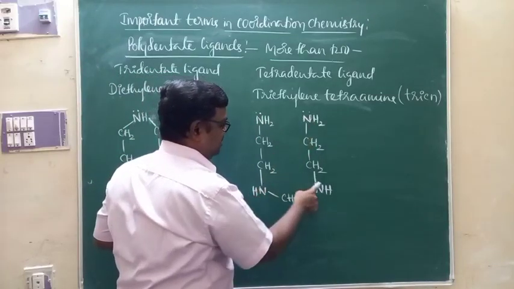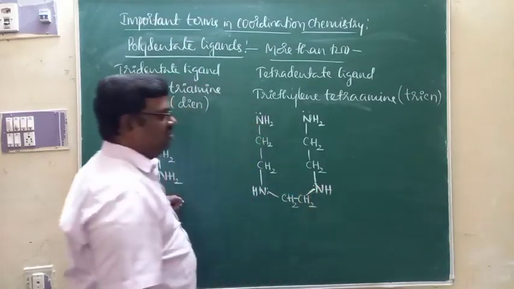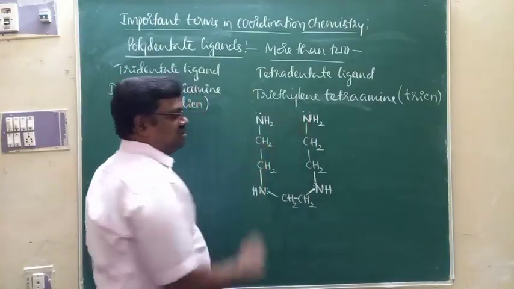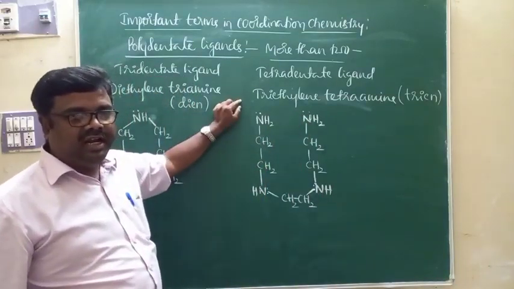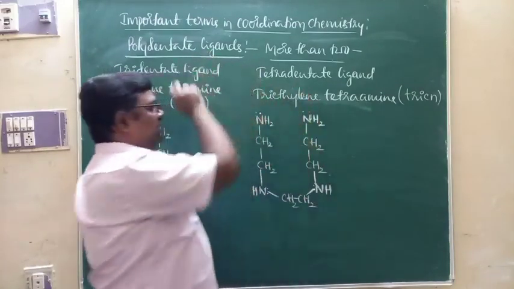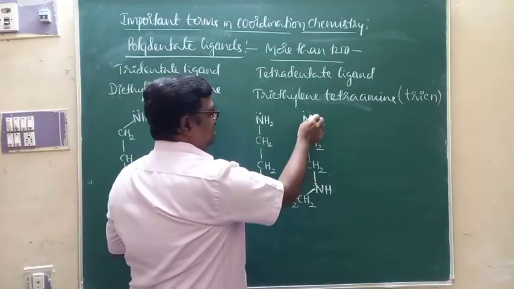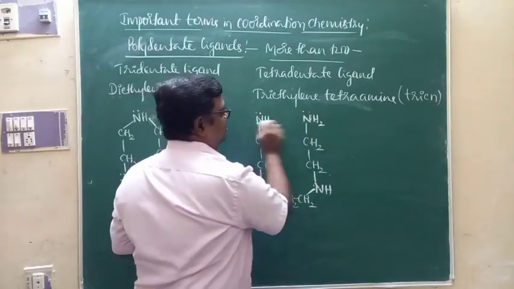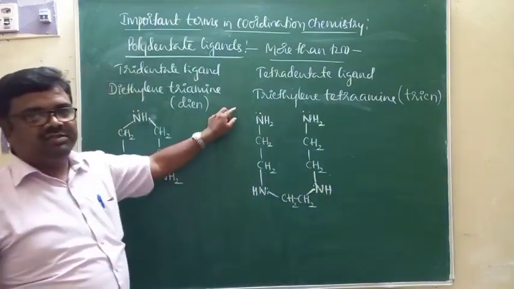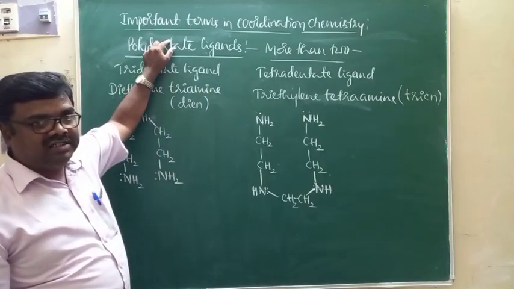4 nitrogen atoms are there. Each nitrogen is characterized by a lone pair of electrons. Therefore, 4 nitrogen atoms are capable of donating electron pairs. Therefore, it is another example for a polydentate ligand, triethylene tetramine. Out of 4 amine groups, 2 are primary amines, 2 are secondary amines. So this is what we call one more example for polydentate ligands.